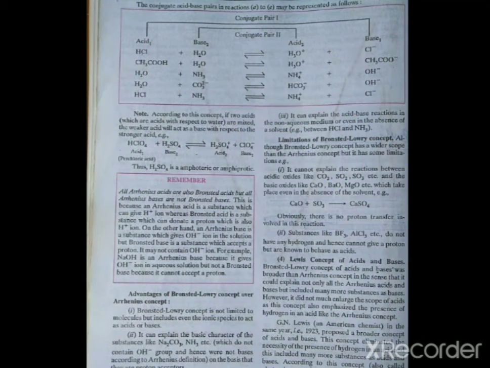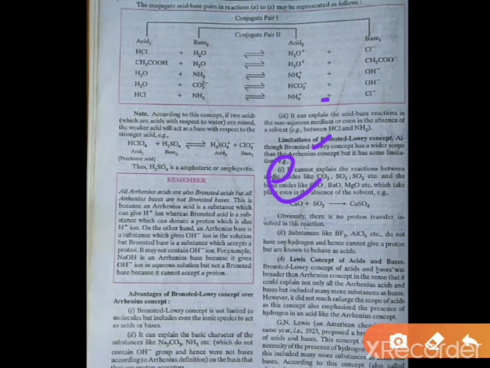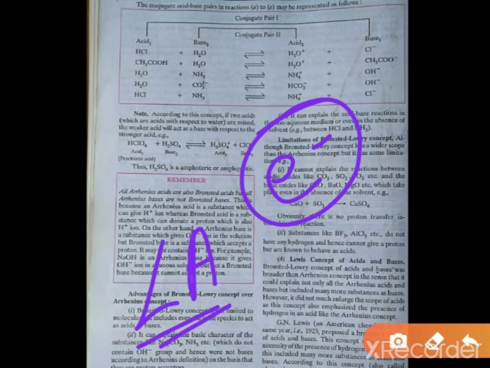Okay, now students, these are the concepts of Bronsted and Lowry. After this, the concept of acid and base was made on the basis of electrons. Electron pair acceptors are called Lewis acids, and electron pair donors are called Lewis bases.